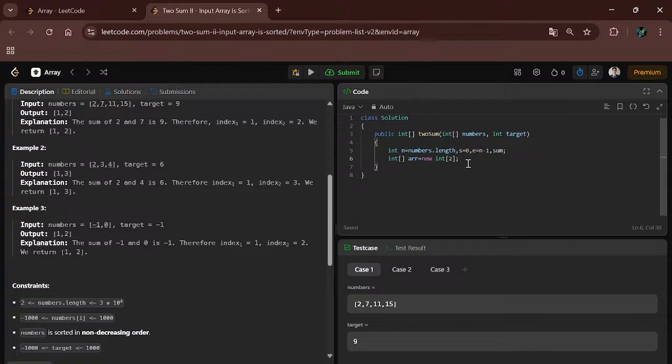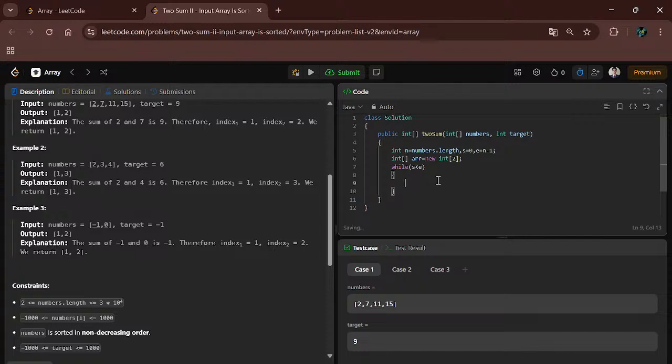Now we will implement a simple while loop: while s is less than e. If the sum is equal to the target, then we have to increment. I will not directly take the increment.